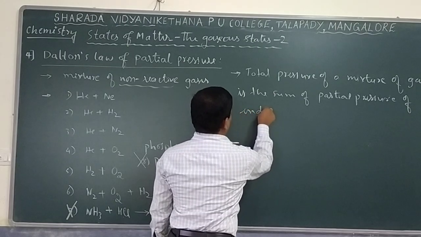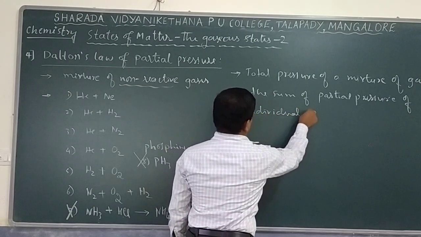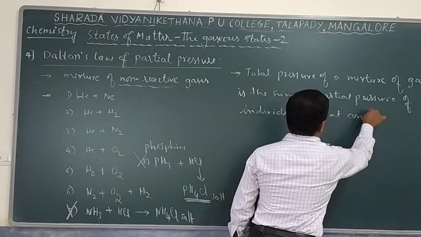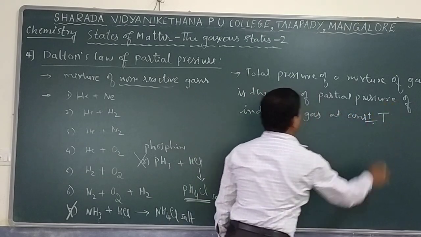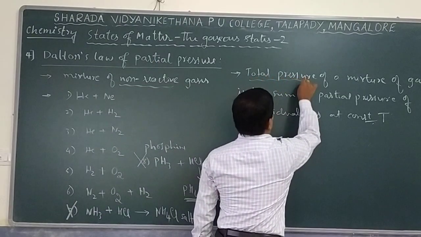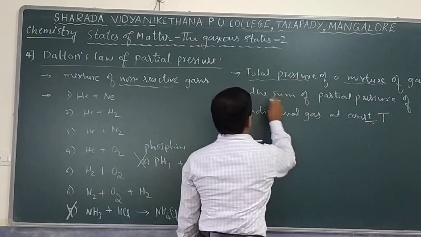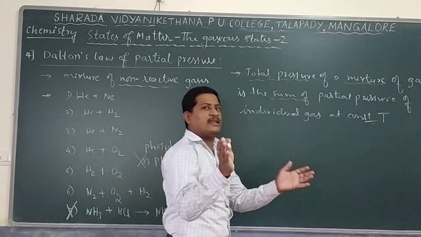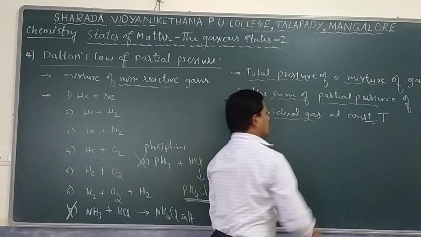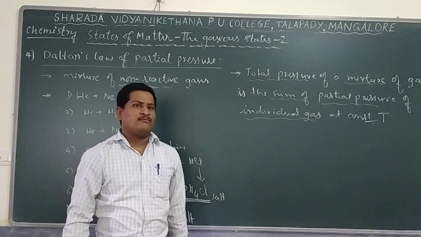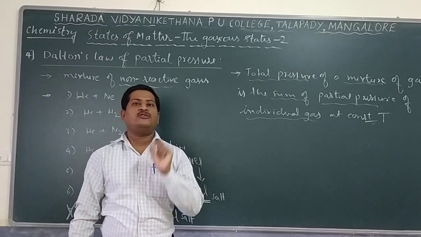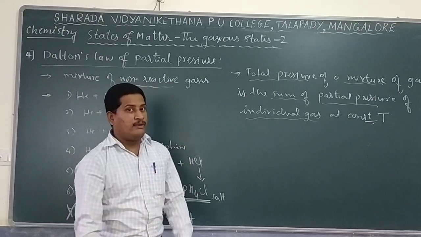That is observed at a constant temperature. So this is the statement. The total pressure of a mixture of gas is exactly equal to the sum, nothing but the addition, of the partial pressures of individual gases. What is the meaning of partial pressure? Partial pressure means individual pressure. The pressure shown by an individual gas in a mixture is nothing but partial pressure.